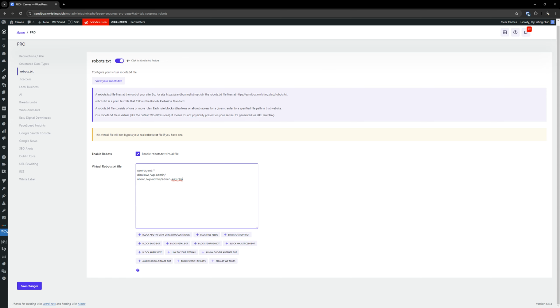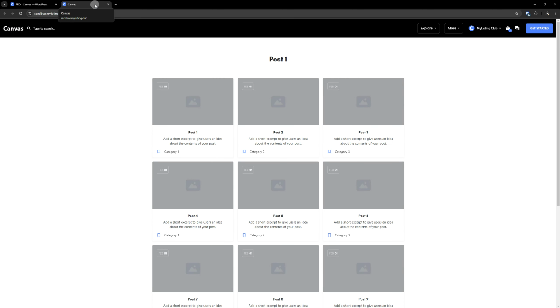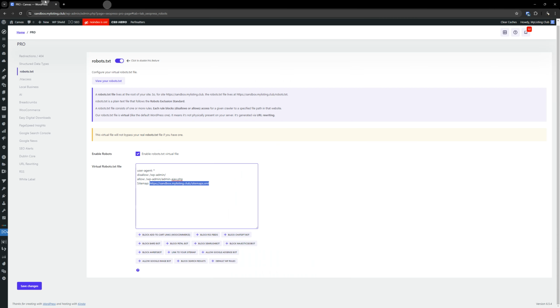Next up, you want to add a link to your actual sitemap here. For that, we click on Link to your sitemap. That just drops in the full link to your sitemap. If we quickly go out to that, we can see that SEOPress creates us a nice sitemap, and that is actually not the right one.